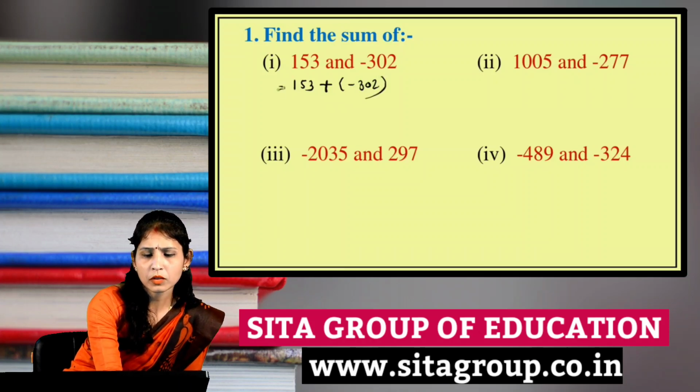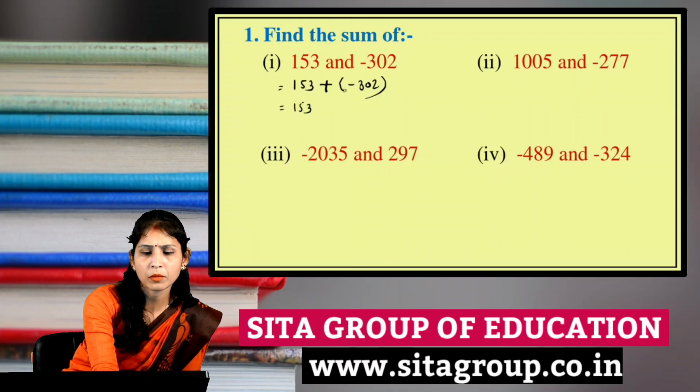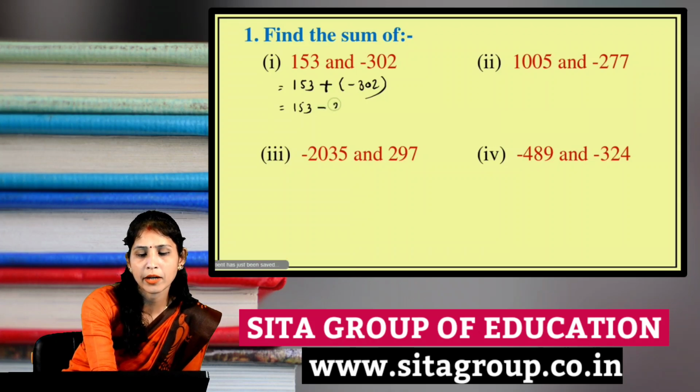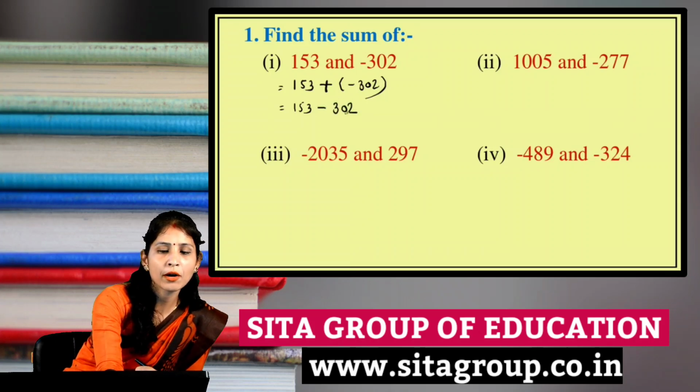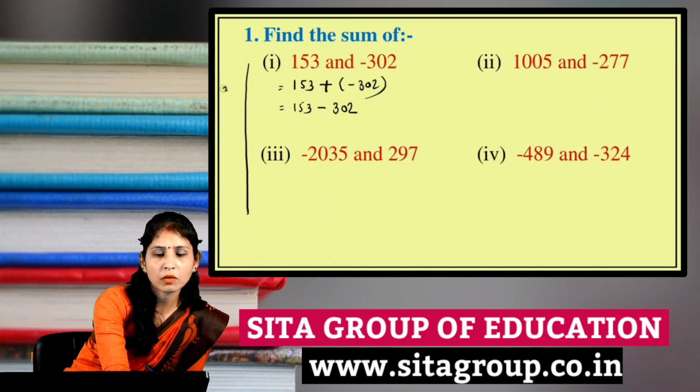We will write 153 as it is. Here, outside of the bracket plus is given, inside of the bracket minus is given. So we multiply the signs: plus times minus becomes minus, and here 302. Now we will subtract, because one is a minus number and one is a plus number.